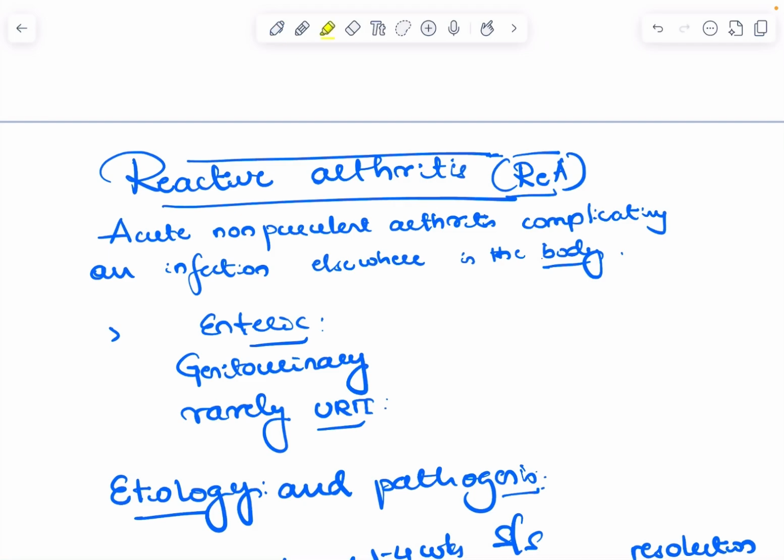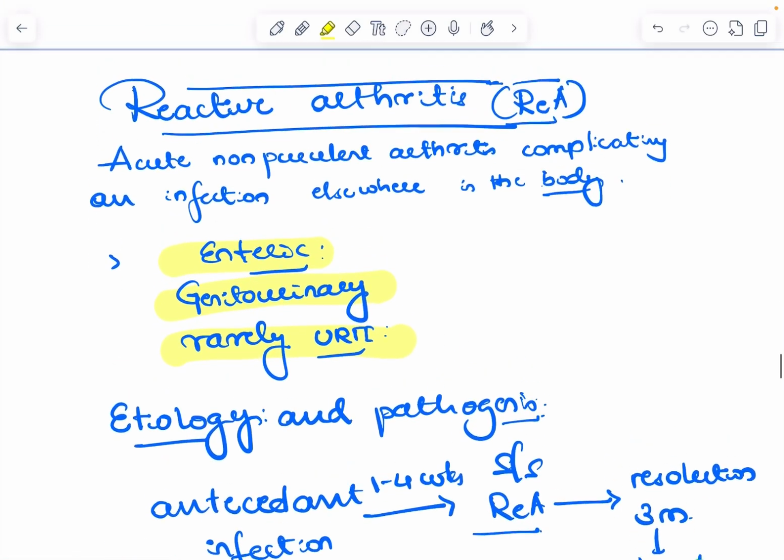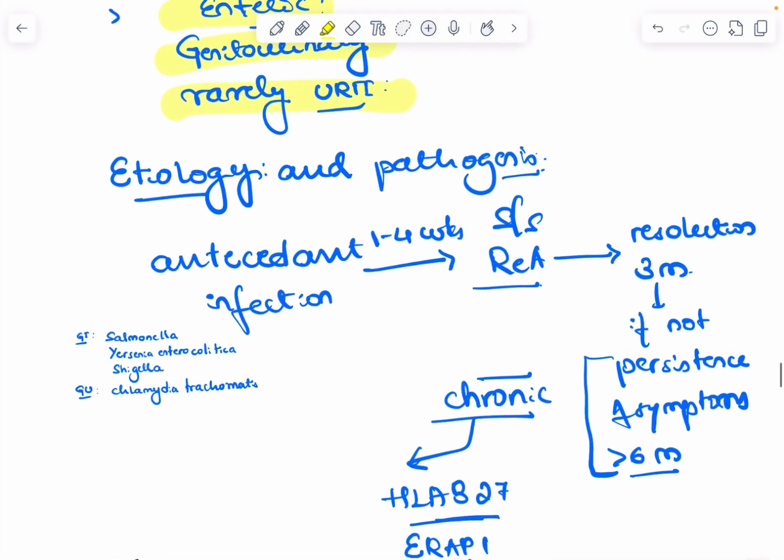So elsewhere in the body, where else can this infection happen? Infection can happen in the GI system, enteric infection. It can happen in the genitourinary system, that is urethritis and all, or rarely you can have URTI, that is respiratory tract infection. Okay, let's look at the etiology and pathogenesis.